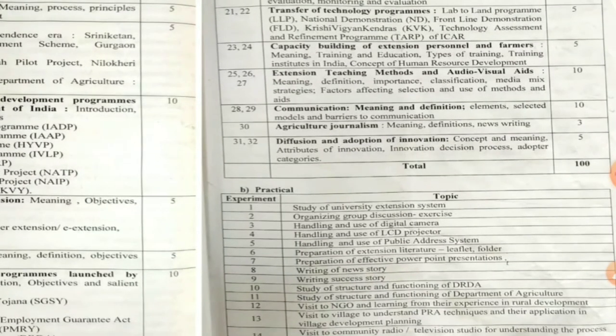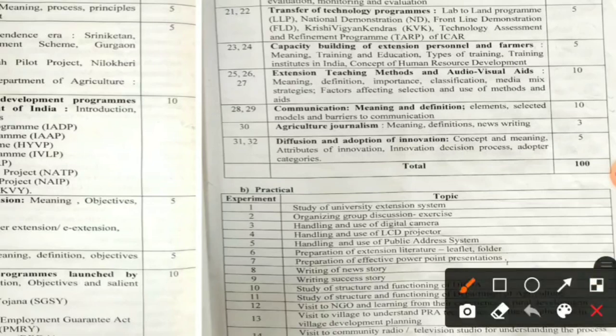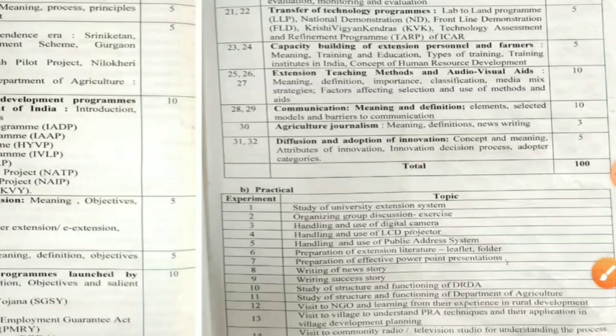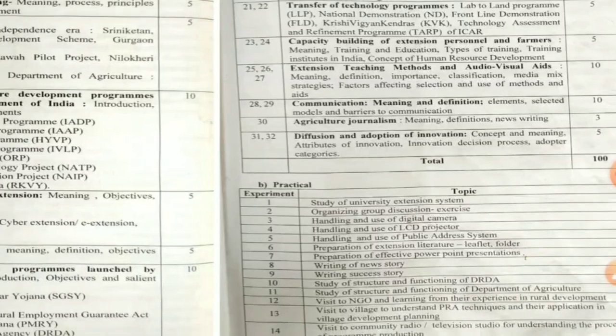Then the fourth is handling and use of LCD projector. LCD means liquid crystal display. Then handling and use of public address system, in that a speaker is there, an amplifier is there. How we can handle those instruments together is called a public address system. Then preparation of extension literature, that is a leaflet and folder. Then how we can prepare an effective PowerPoint presentation, PPT, in laptop or on mobile also.